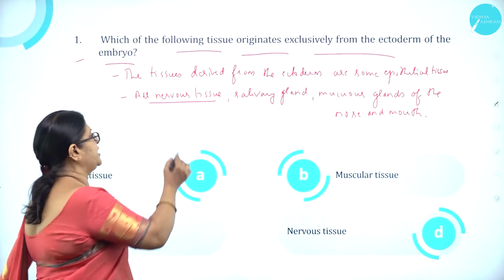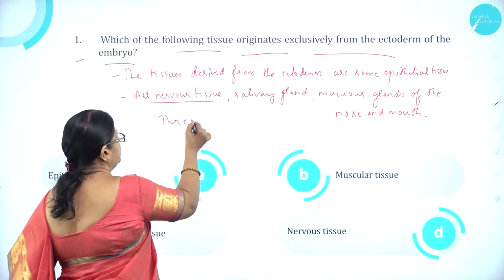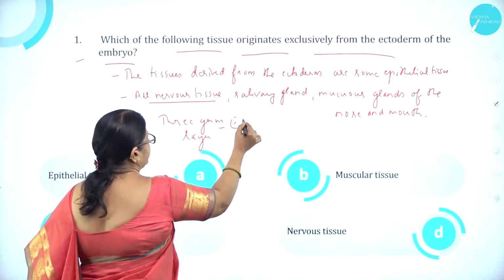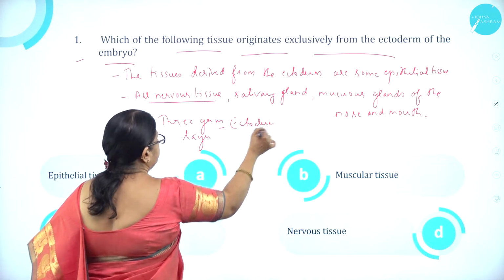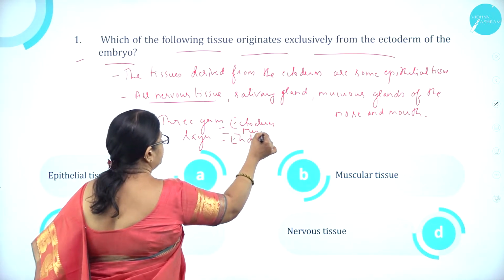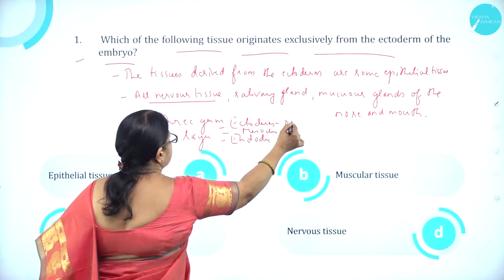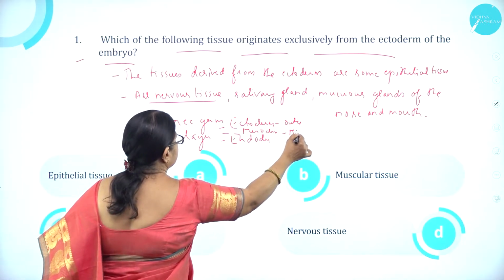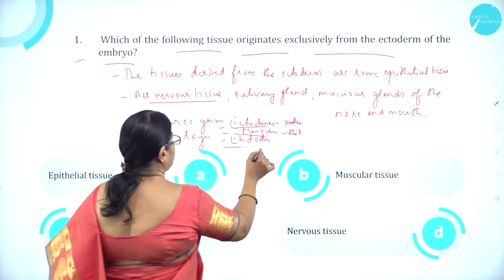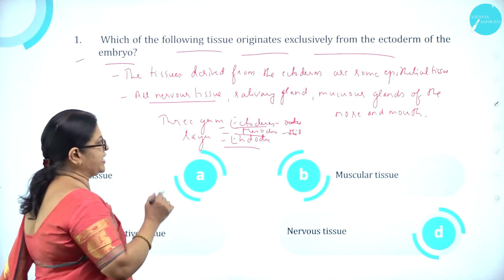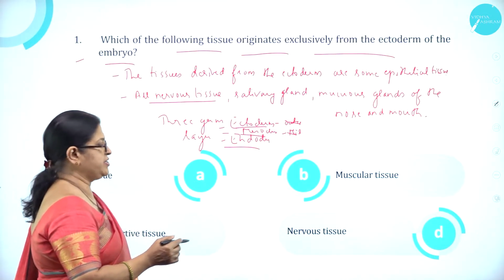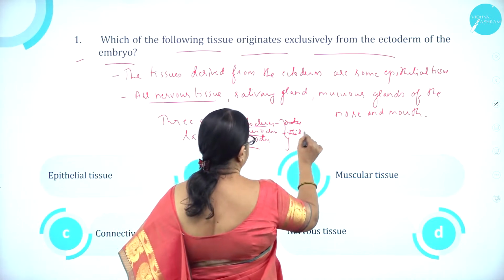I think we all know there are three germ layers. That is ectoderm, endoderm and middle mesoderm. So this is outer, this is mid, that is three germ layers, that is ectoderm, endoderm and mesoderm, which give rise to different types of tissue.